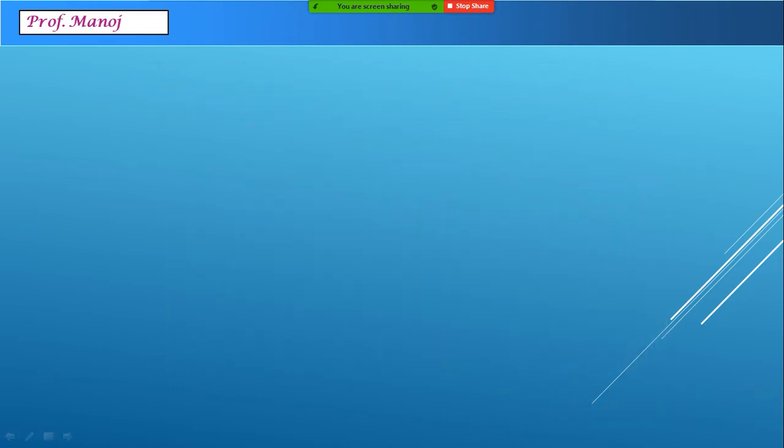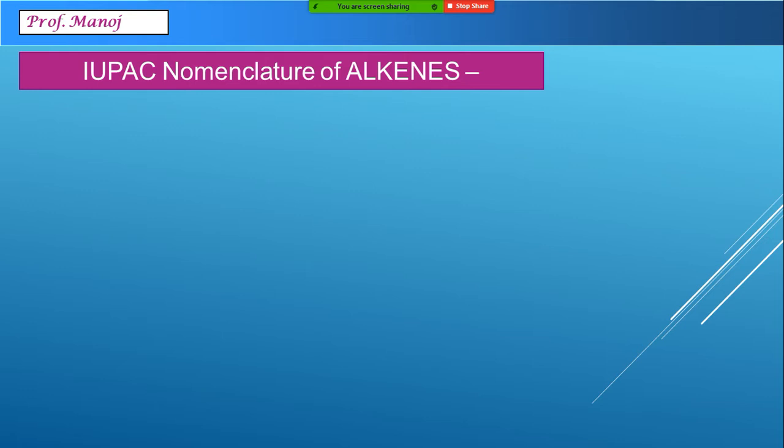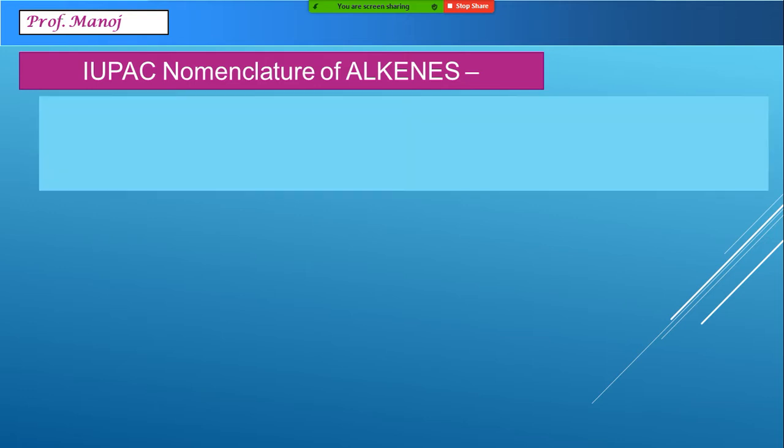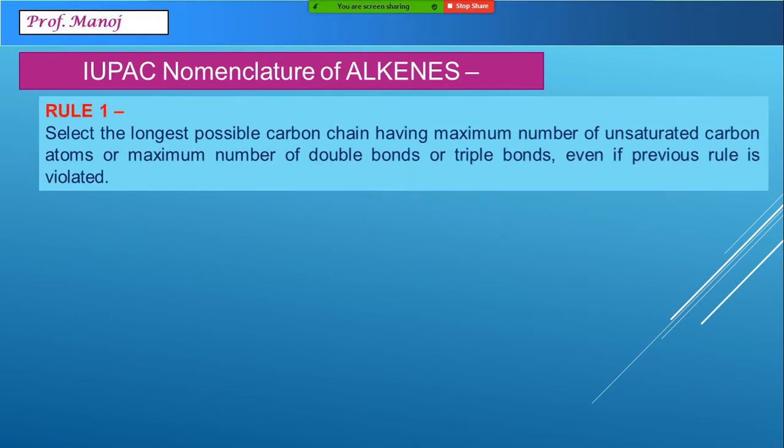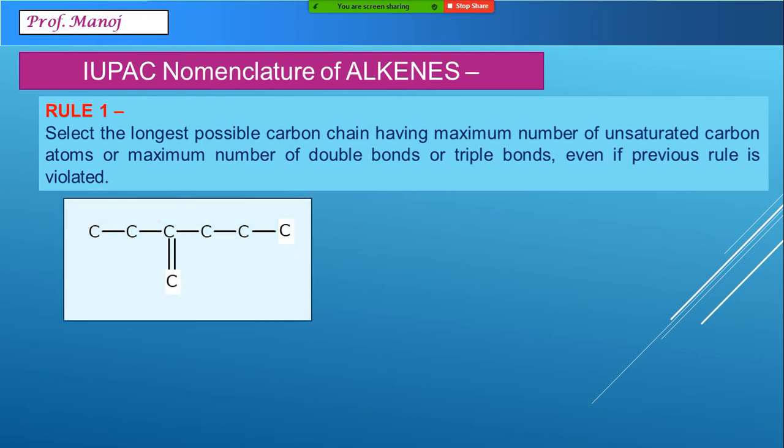The very first rule which we see here is quite different than normal alkanes rule. According to this rule, we have to select a particular chain in the compound where double or triple bond should be present. So if at all we get a longer chain without a double bond, we should not select it. What is the meaning is like this.